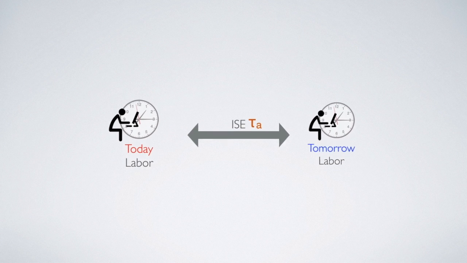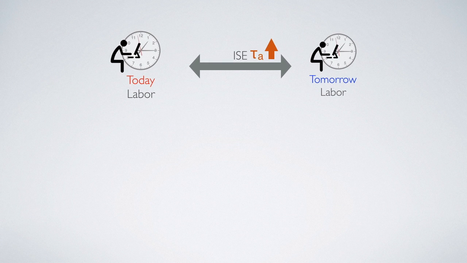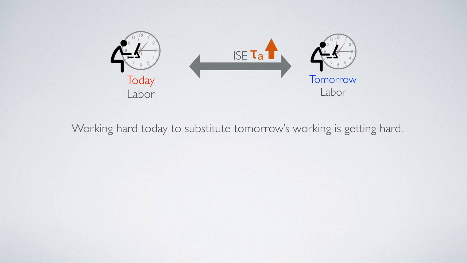For the last, we move on to the intertemporal substitution between today's labor and tomorrow's labor. And we consider an asset income tax rate increase. For such a case, it would make the household understand that working hard today to substitute for tomorrow's working is getting harder. Therefore, the household would have an incentive to decrease its working for tomorrow.